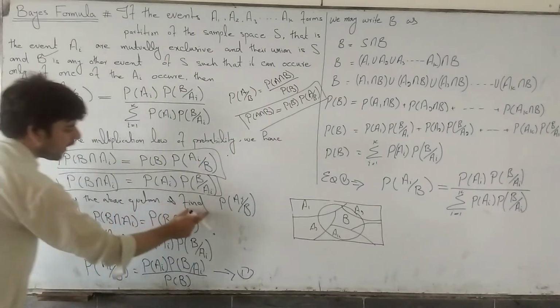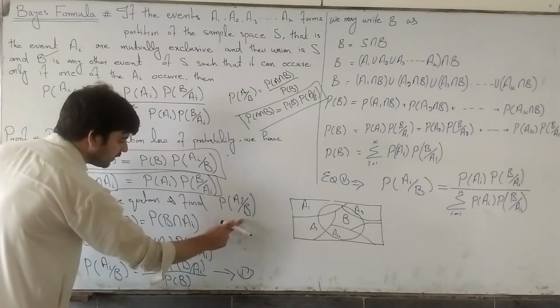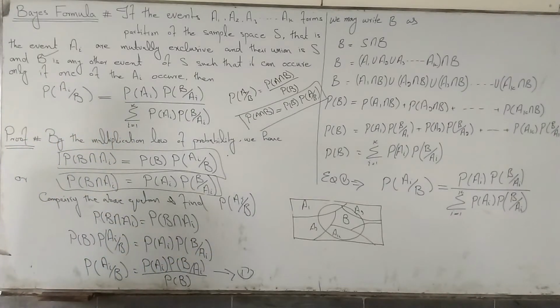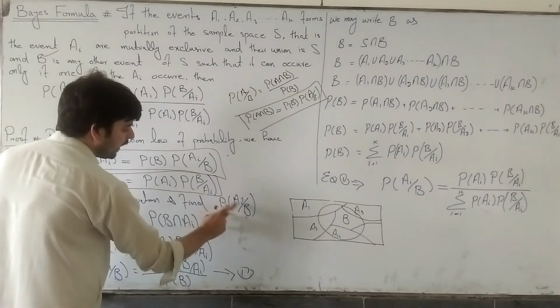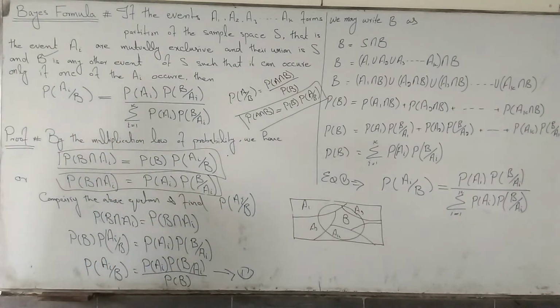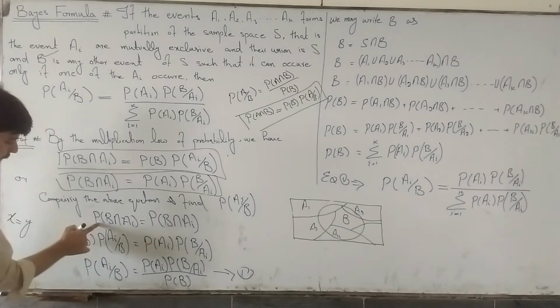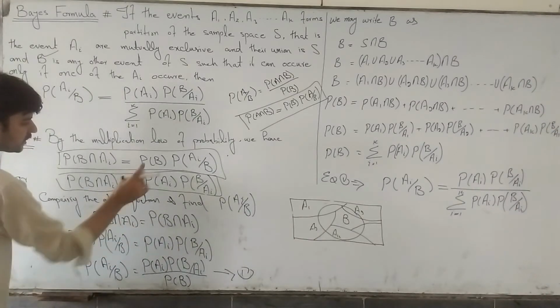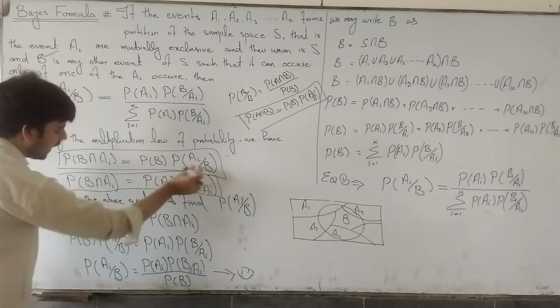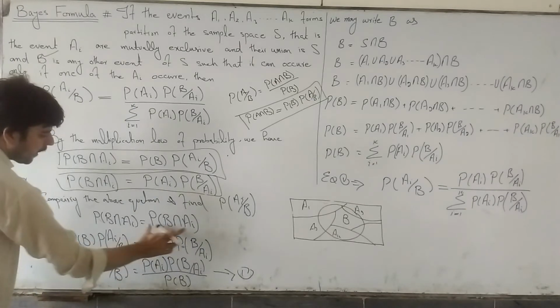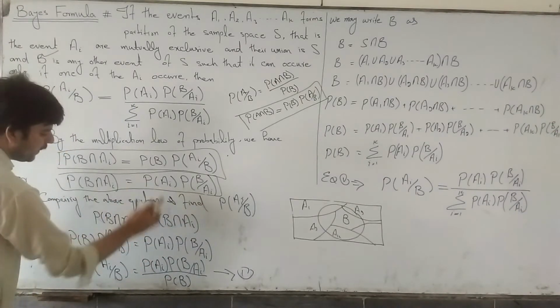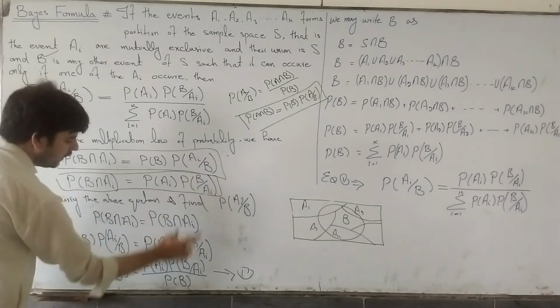Comparing the above equations, we find the value of probability of AI given B. Since we know that x is always equal to x, probability of B intersection AI is always equal to probability of AI intersection B. Putting the values, probability of B into probability of AI given B is equal to probability of AI into probability of B given AI.